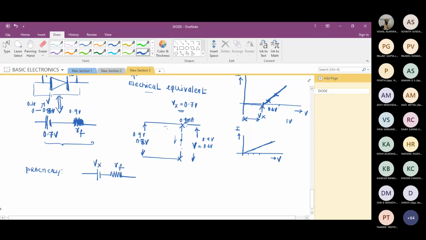Am I correct? Yes, sir. If I ask you theoretically, ideally, RF is 0. Good. One student says RF is 0, ideally.